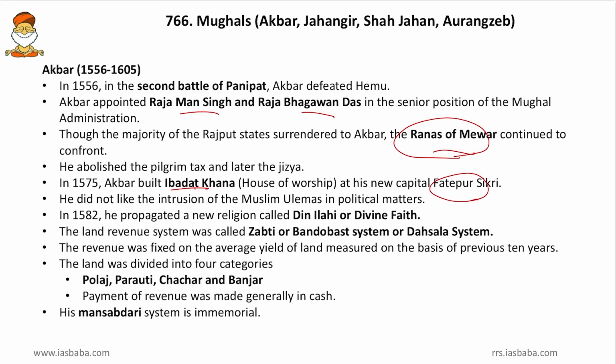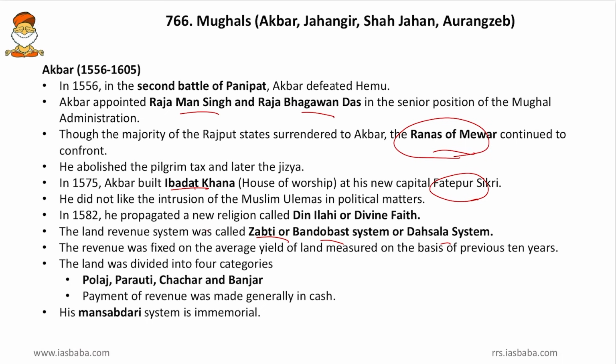Then he did not like the intrusion of Muslim ulemas in political matters. So he was a secular ruler and he didn't listen to any of the Muslim priests in administration. Then in 1582, he propagated a new religion called Din-e-Ilahi, or the divine faith. Then the land revenue system was called the Zabti or Bandobast system or Dasala system.